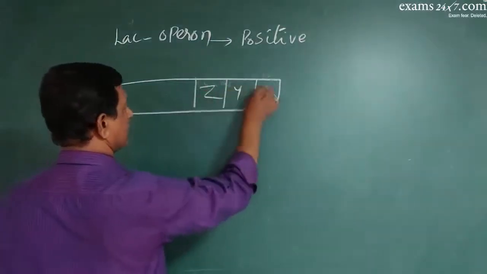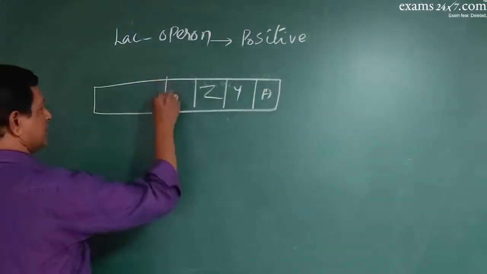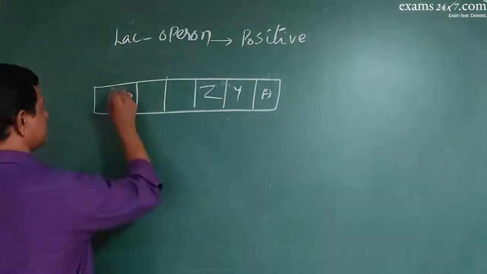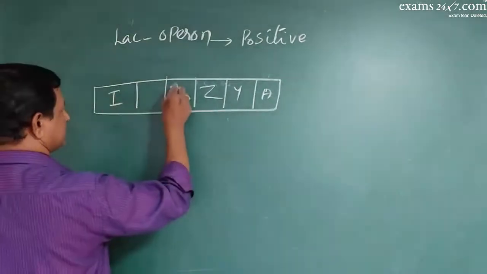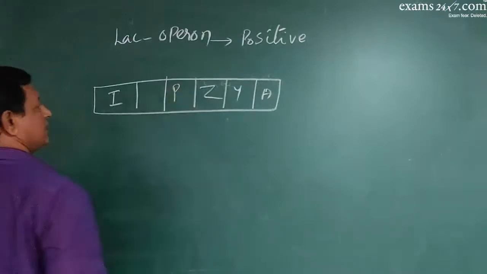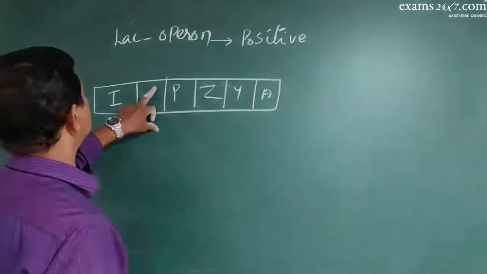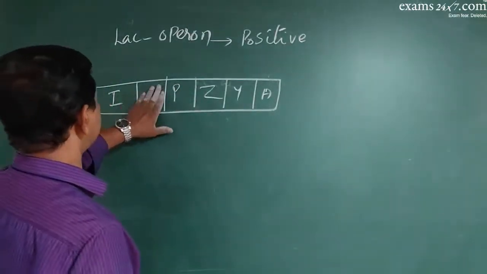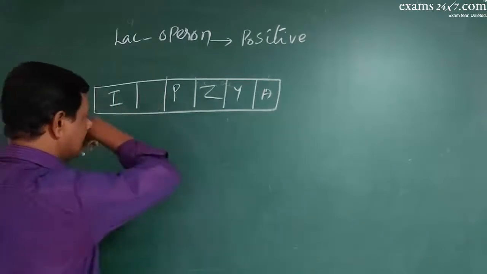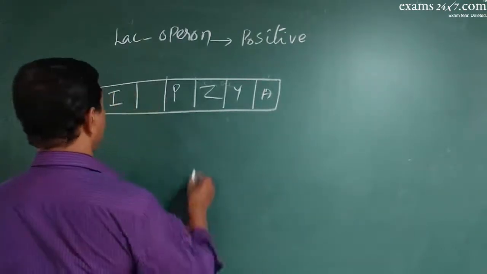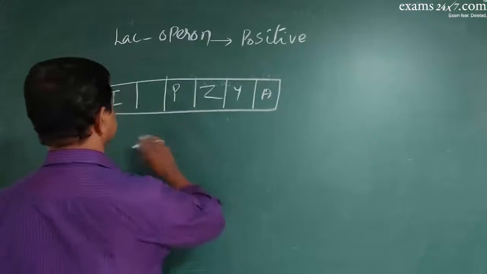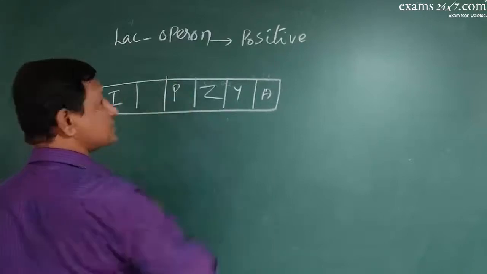Z, Y, A, then this is the regulator gene, this is the promoter gene, and there is one more gene here.